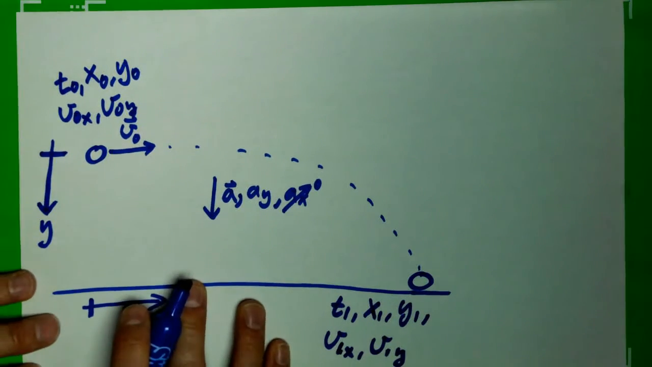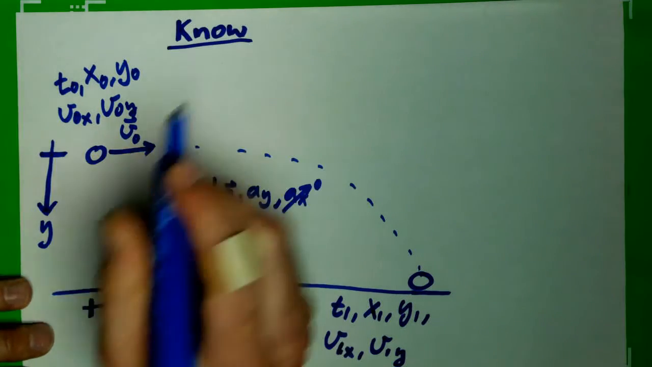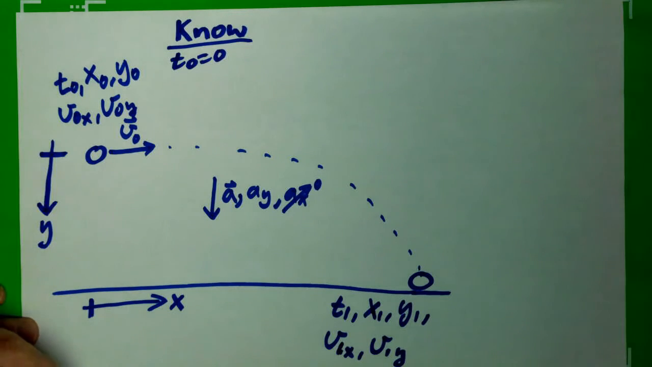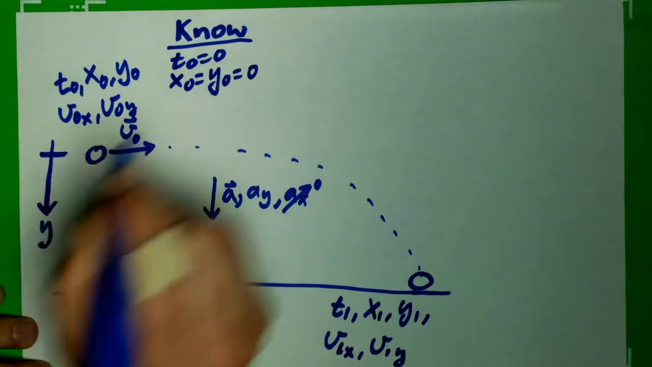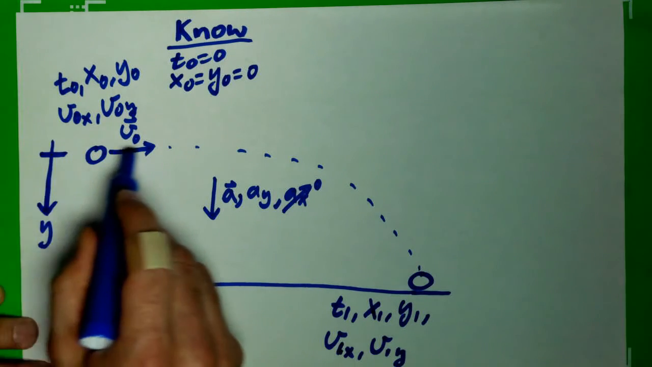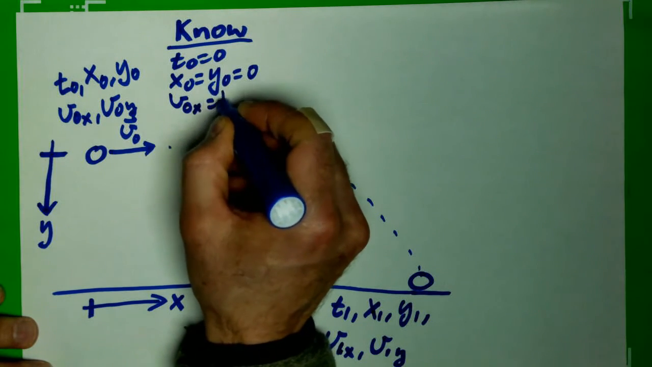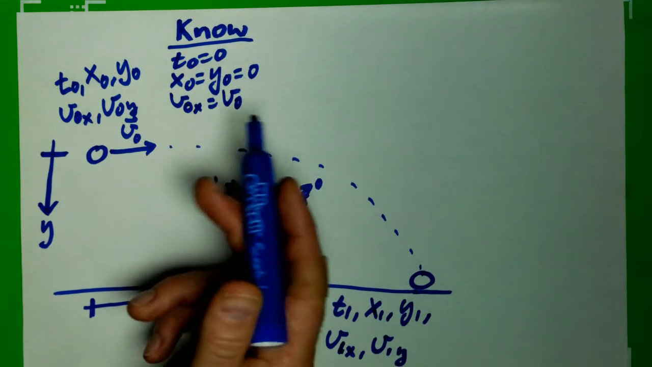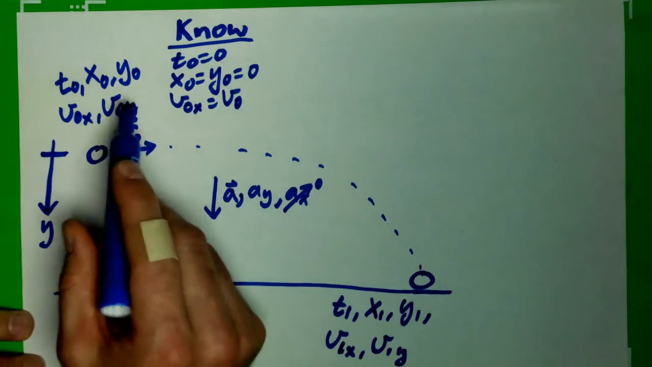And what do I know? Well, first of all, I can choose my time. That's nearly always 0, but not necessarily. The problem could have otherwise. My coordinate system says that x0 and y0 are both 0. My velocity is purely horizontal, so v0x, I'll just say it's v0, and that can be whatever value I pick. v0y is what? It's 0. At the very moment I release it, the only velocity is horizontal, so v0y is 0.